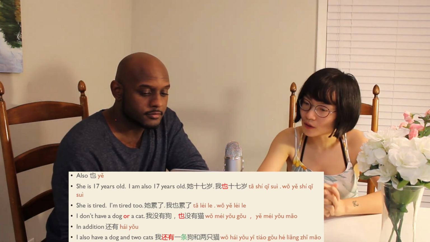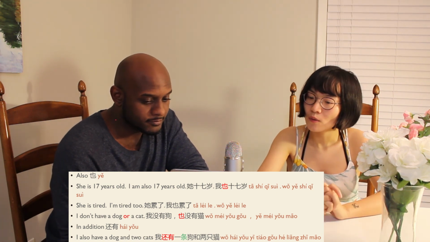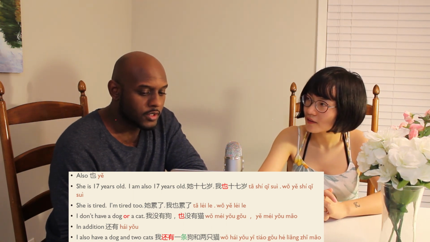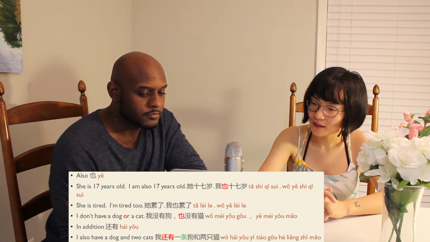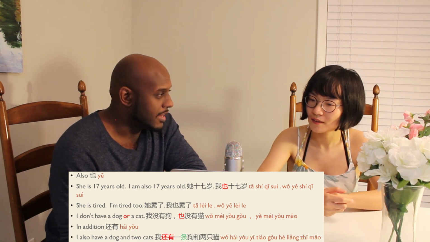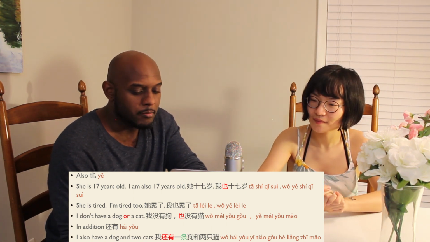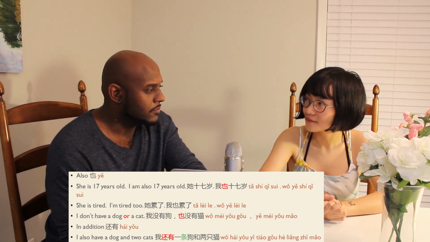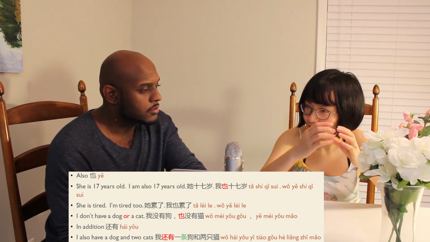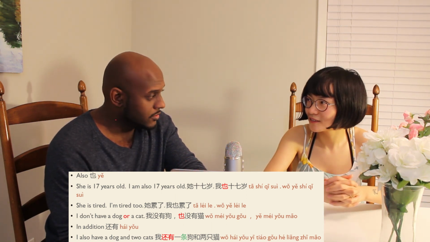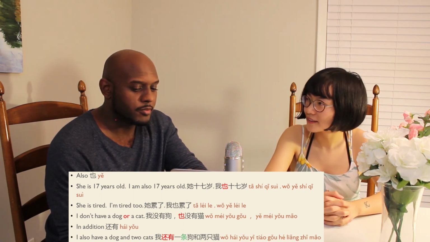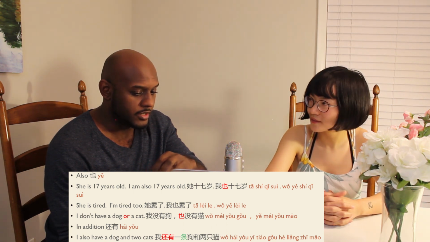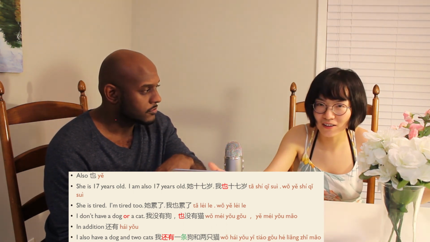我还有一条狗和2只猫。There's a lot of things happening. Can you break this down? We did the body parts, and for legs we had a measure word, 条, which is for long things. But this is also a repeated measure word for dogs. I guess dogs are longer than cats.